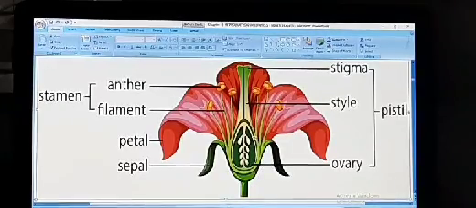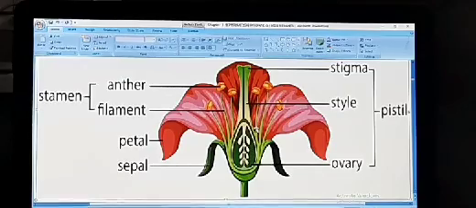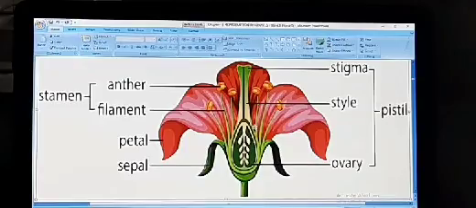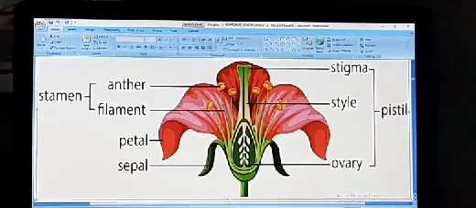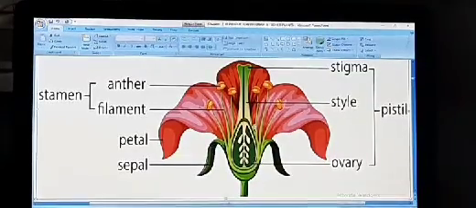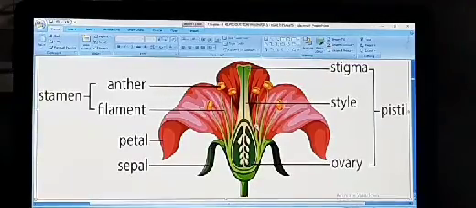Out of these four floral whorls, two whorls do not participate in the reproduction, which are known as non-essential whorls or accessory whorls, while those whorls which participate or are involved in the reproduction are known as essential whorls.